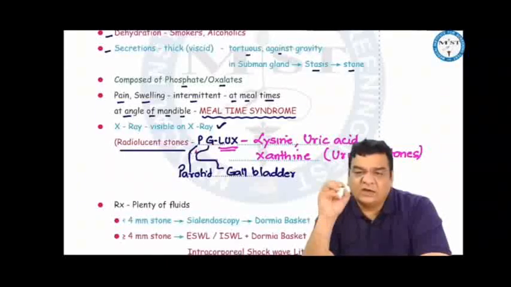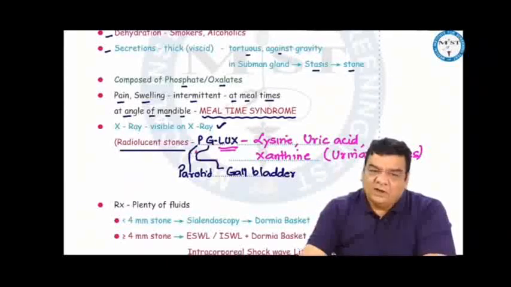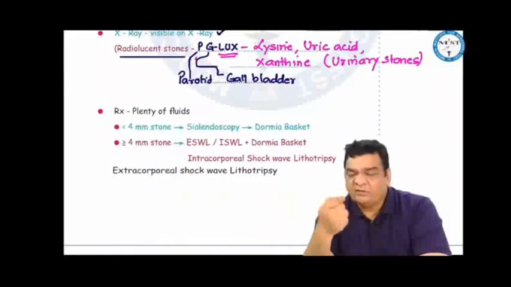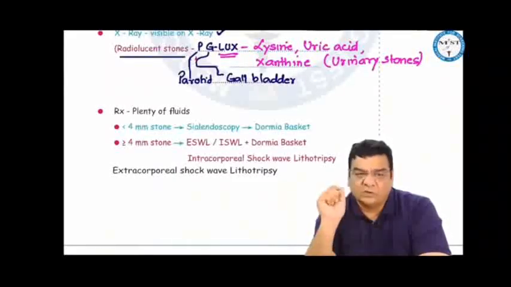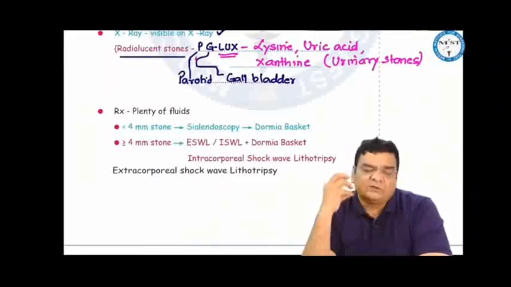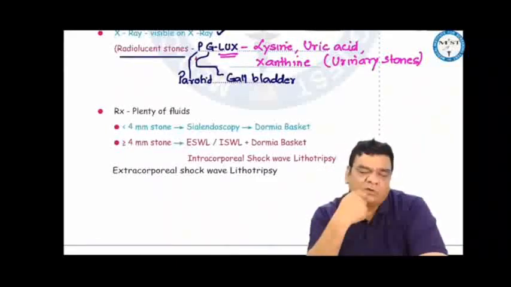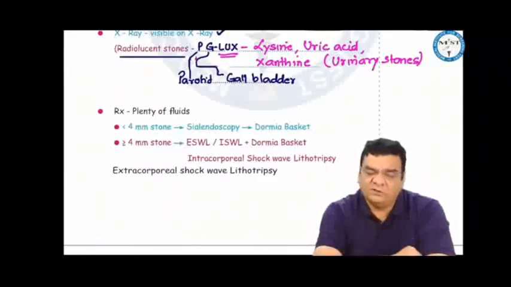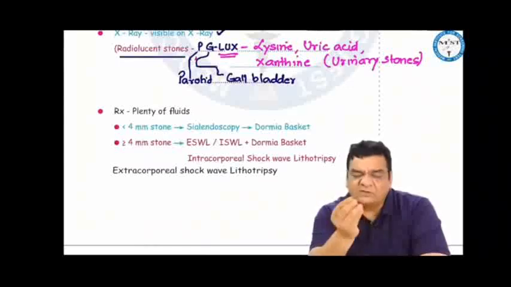In the treatment for these stones in the salivary gland, we encourage the patients to take plenty of fluids. If the stone in the submandibular duct is less than 4 mm, we pass an endoscope, do a Dormia basketing, and remove the stone. If the stone is 4 or more than 4 mm in size, we first break the stone with either extracorporeal shockwave or maybe intracorporeal shockwave, and then pass an endoscope and do a Dormia basketing to remove these stones. If by chance these minimally invasive methods are not able to remove the stones, then we have to do open surgeries.